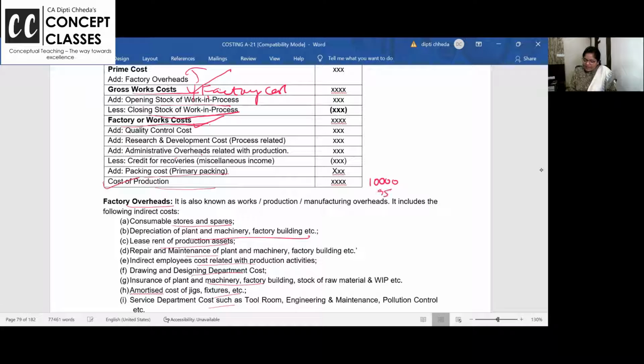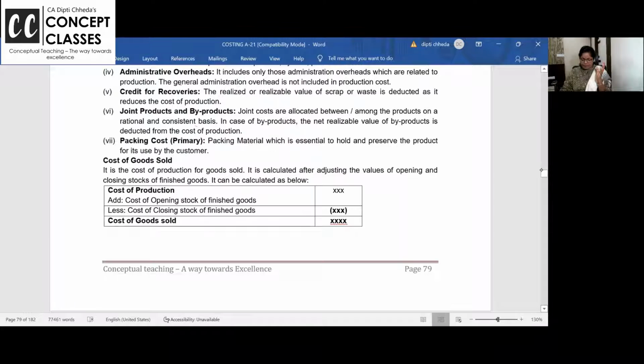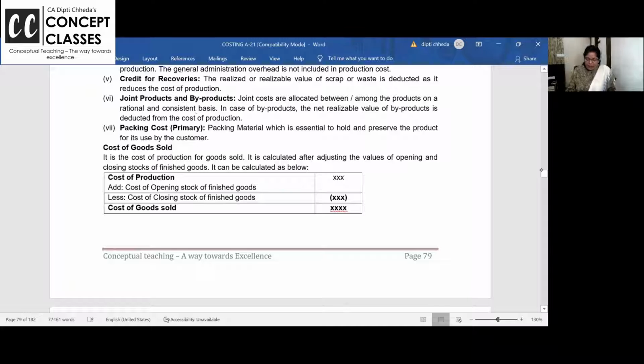Now, if 9,500 units are sold, 500 unit will be the closing stock. They'll be valued at same rate. Whatever is the cost of production of 10,000 units, 9,500 units are sold. Only 500 units are left. Right? See, cost of the production of 10,000 units we have produced. Already we have produced and we have 200 units. And still we have 100 units. Then what is the cost of the goods sold? 10,100.